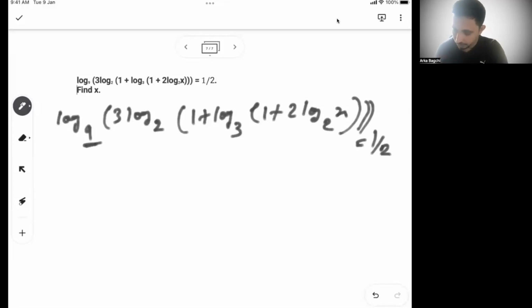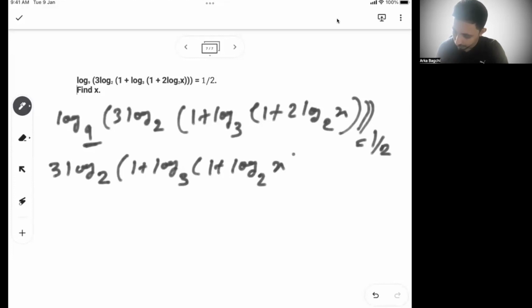So first this 9 will go on the right. So we can say 3 log 2 base 1 plus log 3 at base 1 plus log of 2 base x square. So I'll just put the 2 on the top of the square. So this is nothing but 9 to the power half, or 3 we can say, because 9 goes to the right and it will become 9 to the power half. Okay, so this 3 will get cancelled. So now we'll have 1 on the right.